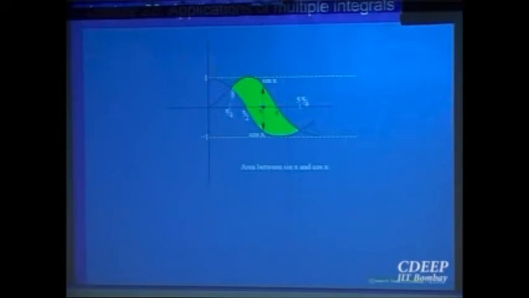Here it is easier to write it as type 1, because x goes from -pi/4 to pi/4 and the y coordinate goes from this curve to this curve. So I can write it as an elementary domain of type 1 and apply my two variable formula and compute.